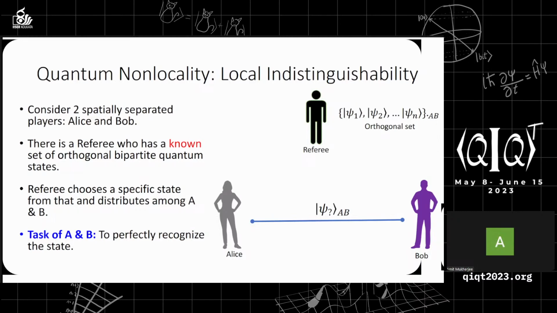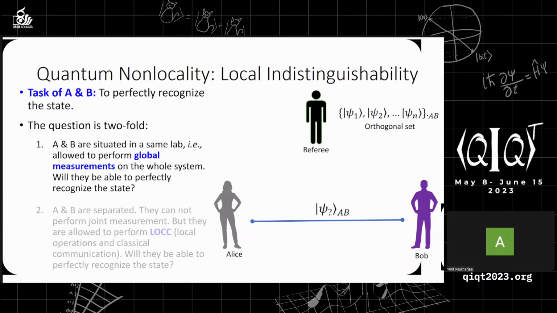Initially, the referee has a set of orthogonal bipartite states: psi1, psi2, up to psi(n). The referee will choose one particular quantum state from this set, and it will be shared between Alice and Bob. Alice and Bob don't know which particular state has been chosen by the referee. Their task is to perfectly recognize the state.